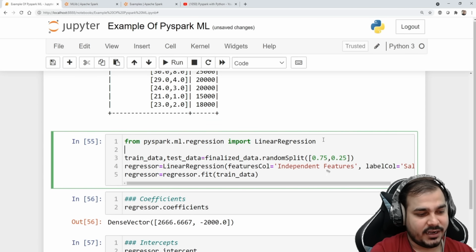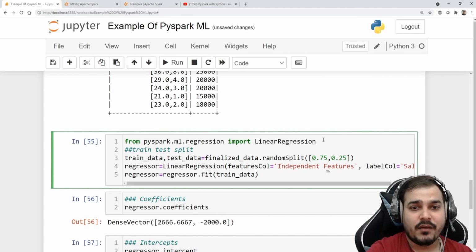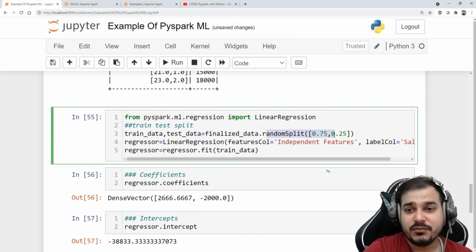So here let me write the comment, train test split, and I will be using linear regression, like how we import a class from sklearn. Similarly, by using pyspark.ml.regression import LinearRegression, and then I'm doing a random split of 75 to 25%. That basically means my training data set will have 75% of the data, and my test data set will have 25% of the data, right?